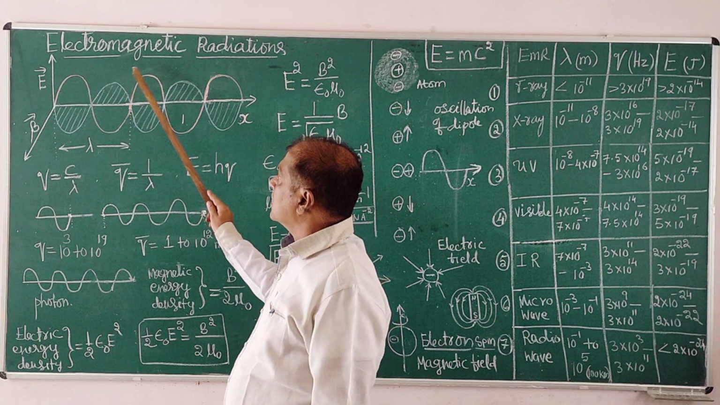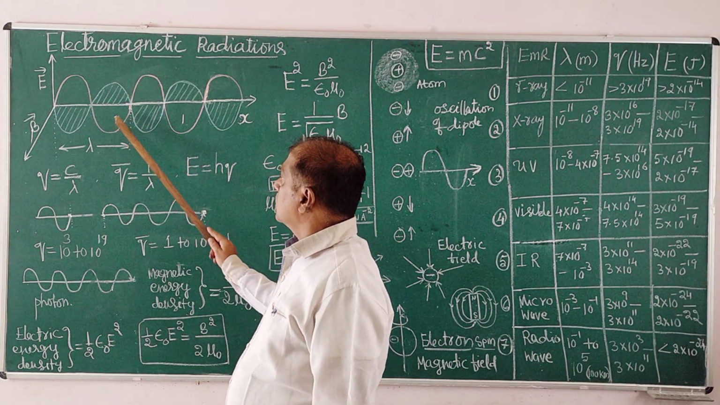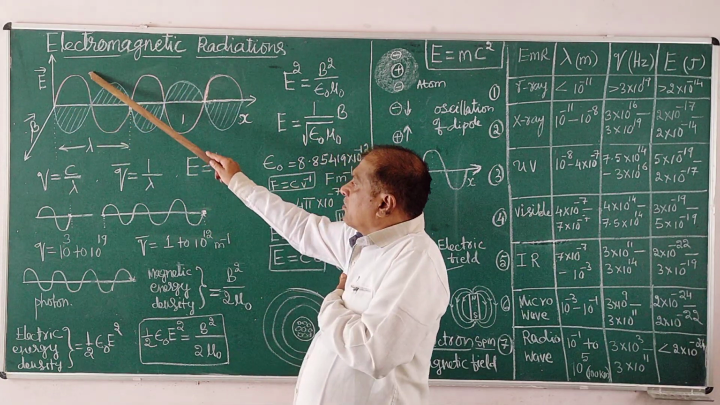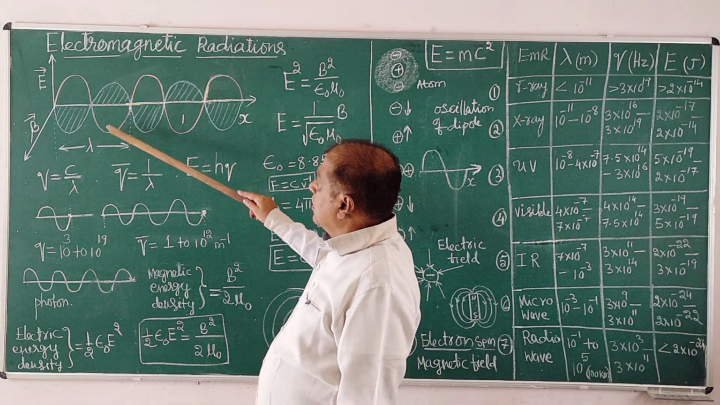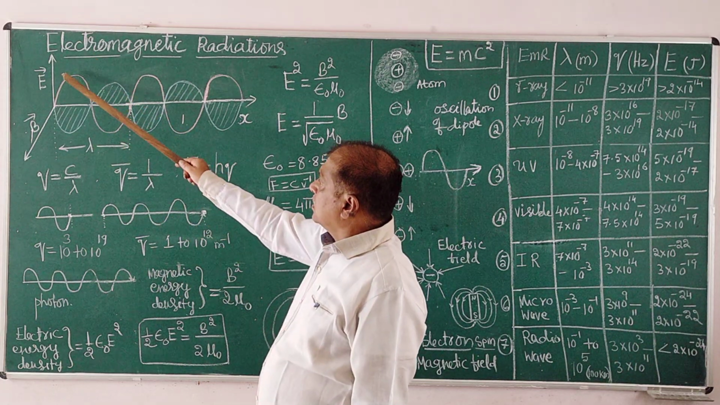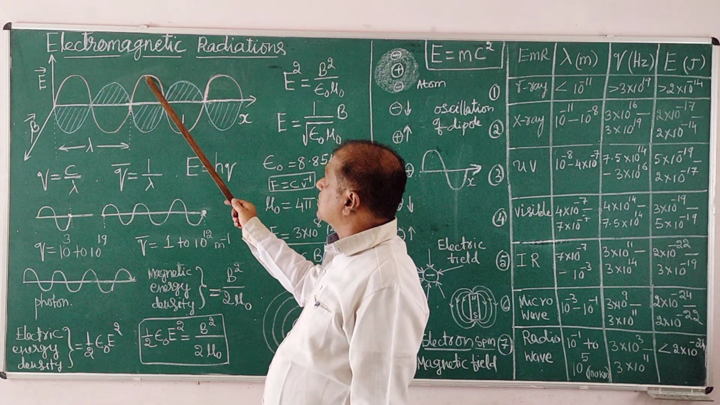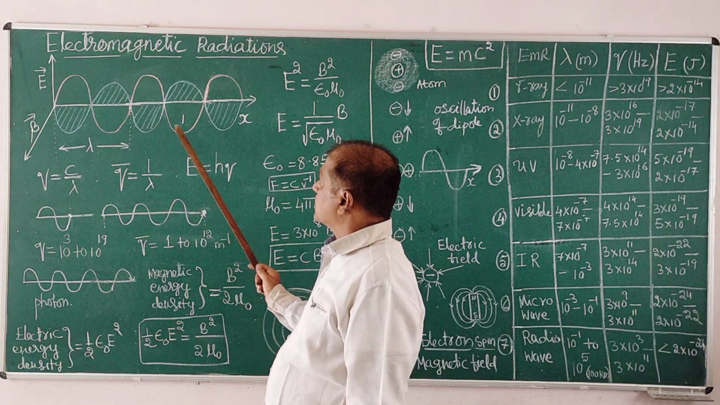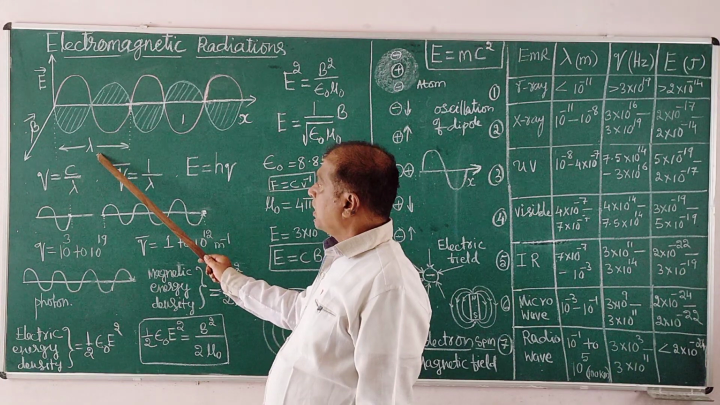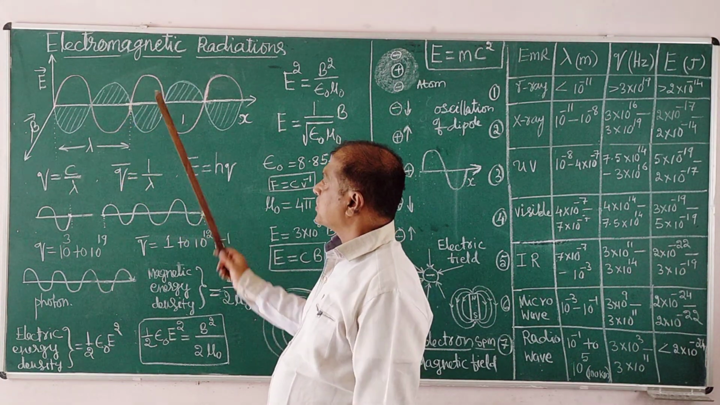These are known as crests. These are known as troughs. I am talking about the electric vector, and take either the electric vector or the magnetic vector. These are called troughs. The distance between adjacent crests or adjacent troughs is the same as the wavelength. For definition, lambda is the wavelength of the radiation.